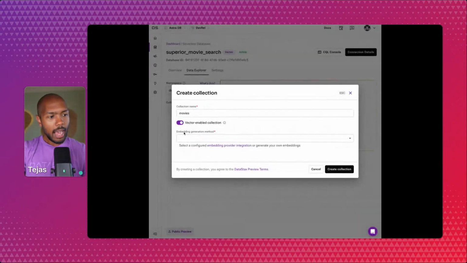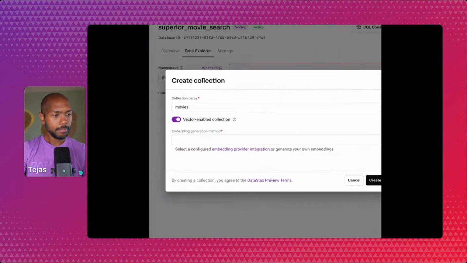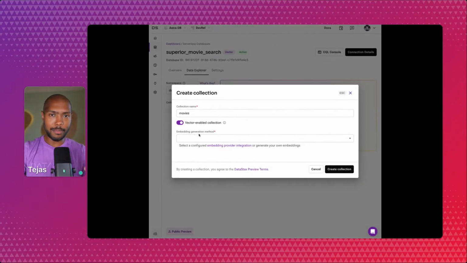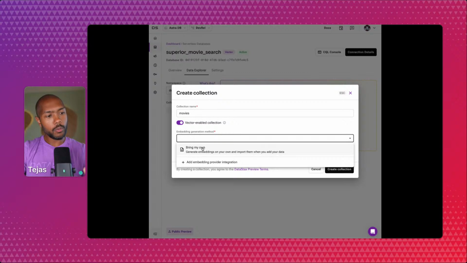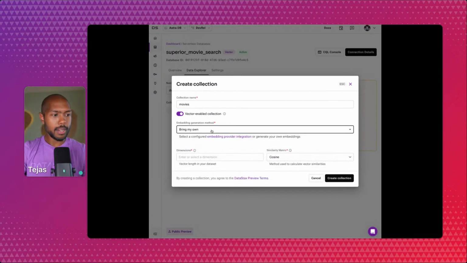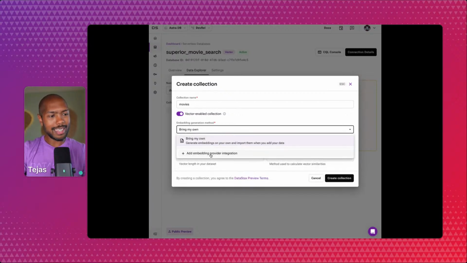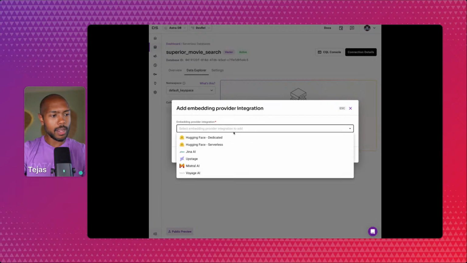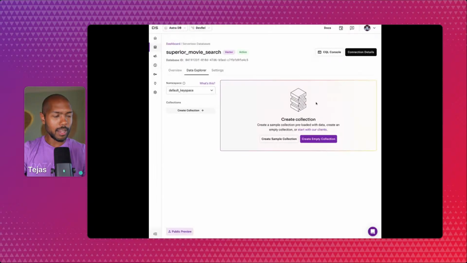This is important. How do you generate your embeddings? This is a great question. And there's many different ways we can go about this. With Astra, you can actually generate embeddings on the fly. We're not going to do that. We're going to bring our own embeddings. But we can integrate with an existing embedding provider like OpenAI. So I'm going to come here and integrate this with OpenAI.